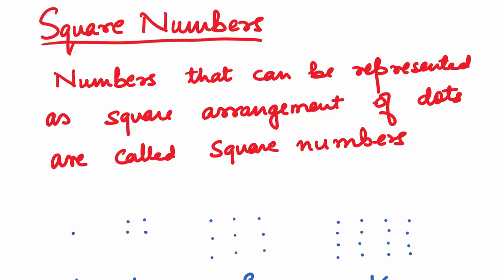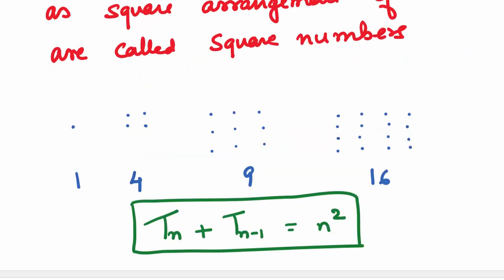Numbers that can be represented as a square arrangement of dots are called square numbers. Here you can see 1, 4, 9, 16. They all are square numbers. We have placed dots in the shape of a square. If we add two consecutive triangular numbers, we get the square numbers.